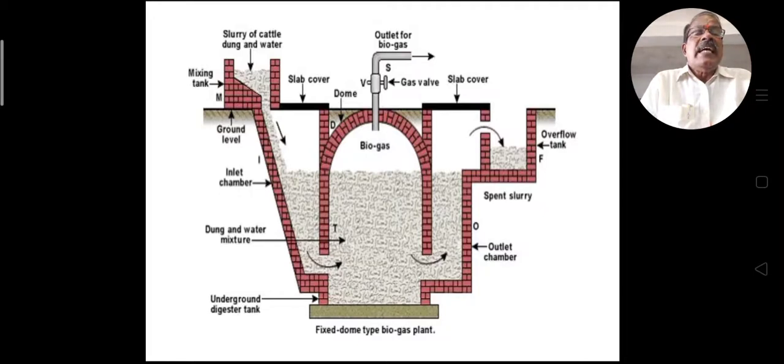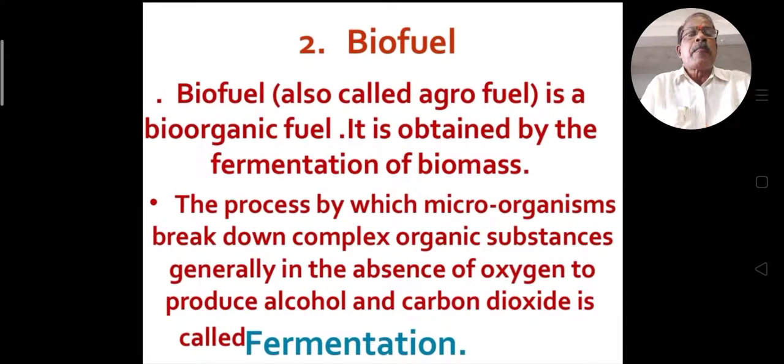So this is a simple biogas plant, as shown: the fixed dome type biogas plant. And the second one is biofuel. Biofuel is a simple technique of fermentation of biomass. Biofuel, also called agrofuel, is a herbal fuel, herbal oil. Agrofuel is a bioorganic fuel. It is obtained by the fermentation of biomass.